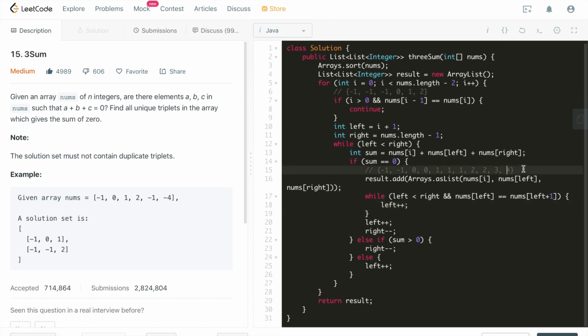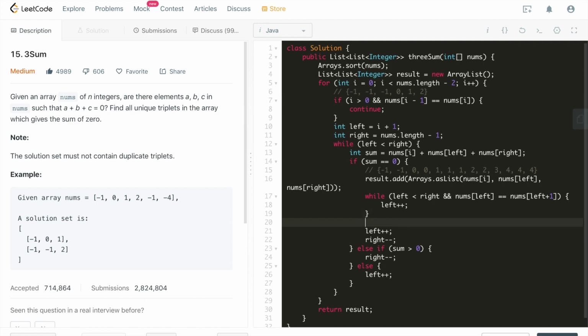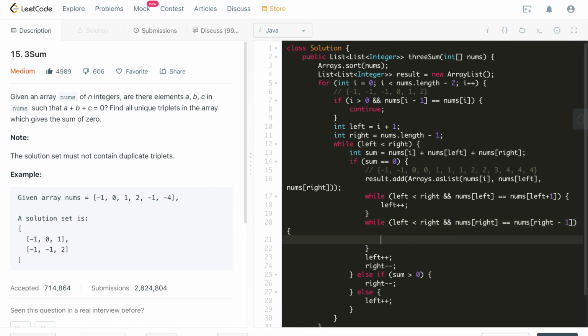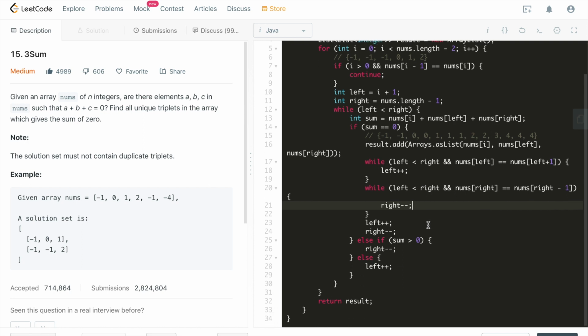The same applies to this side. On the very right side, there could be a lot of duplicates too, which happens. And then we'll also skip all of them. Right equals right minus 1. In this case, we're just going to keep decrementing right. This way, none of the duplicate triplets will end up in our final solution set. I hope this makes a lot of sense to everybody. If not, please leave me comments down below.